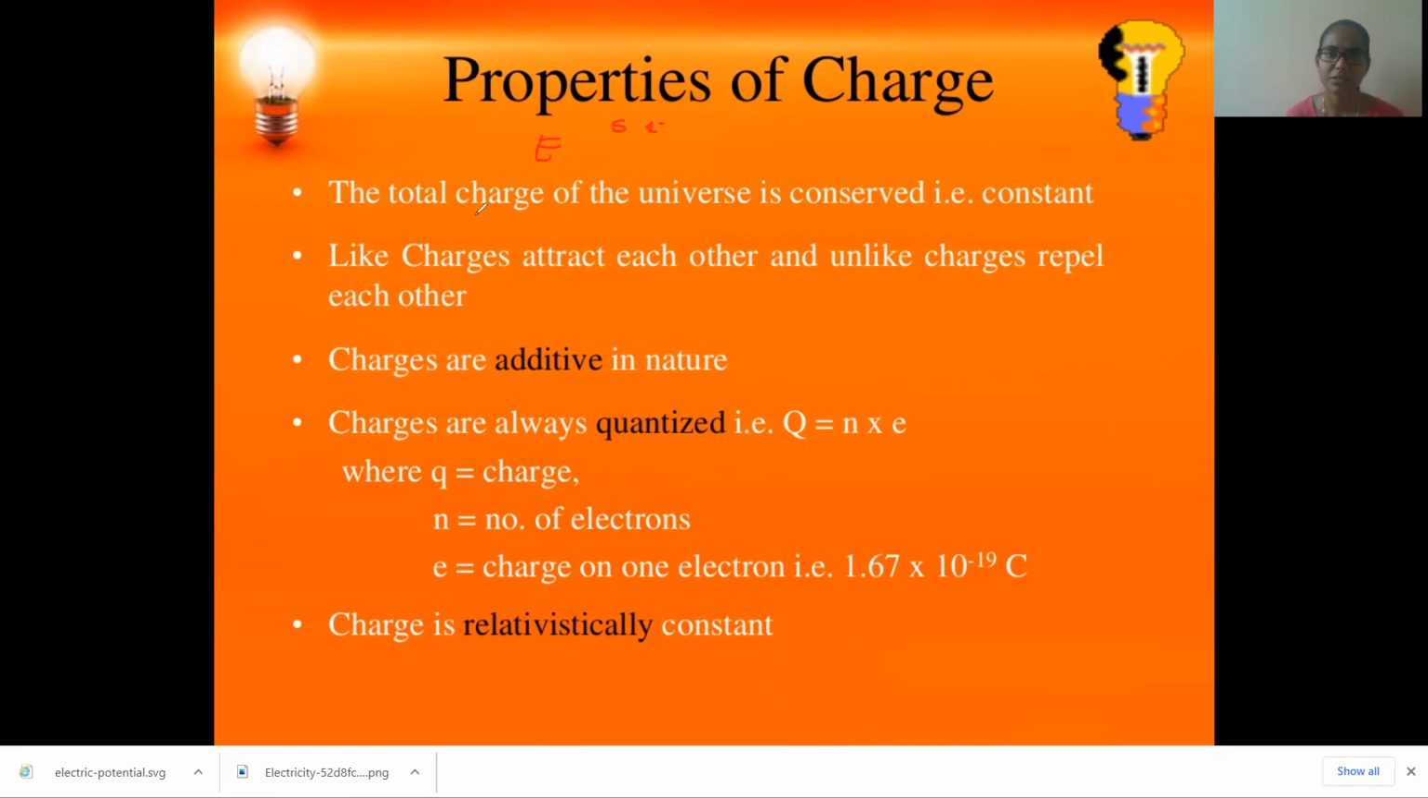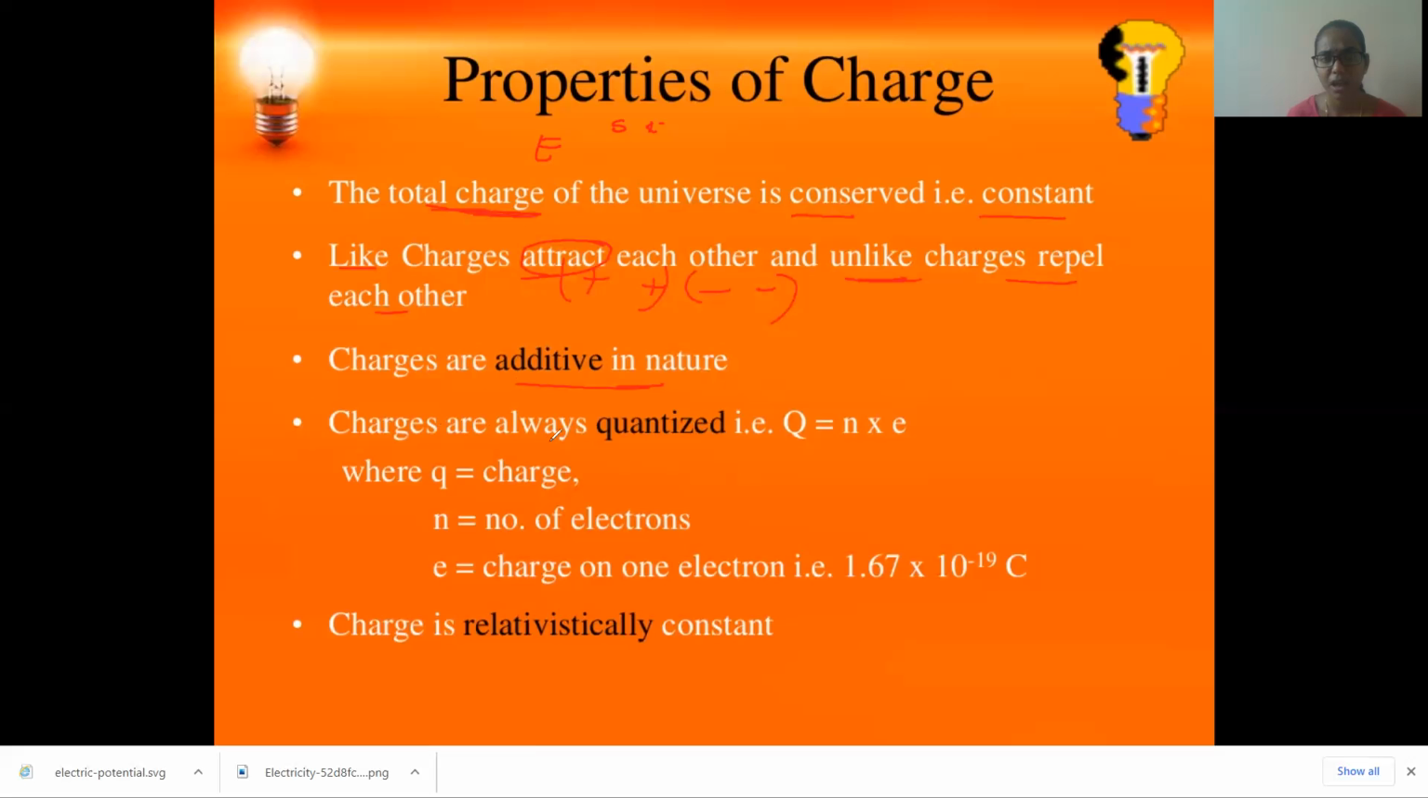Like this, we also speak of conservation of charge. That is, the total charge in the universe is conserved as a constant. Like charges, meaning plus with plus or minus with minus, always repel each other, and unlike charges attract each other. And charges are additive in nature.